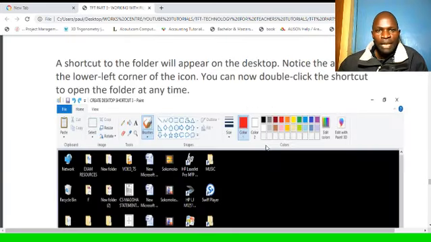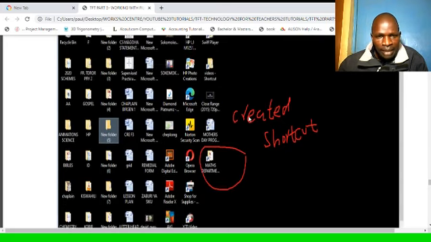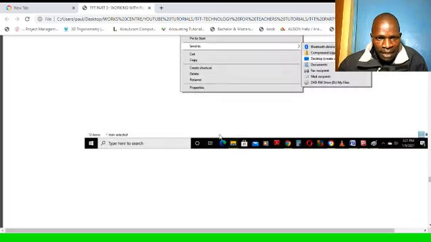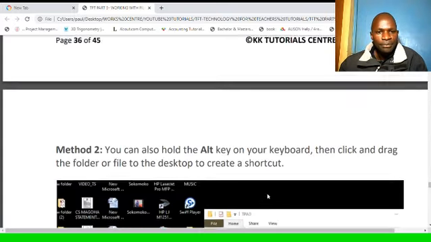This will create a desktop shortcut. A shortcut to the folder will appear on the desktop. Notice the arrow in the lower left corner of the icon. There will be an arrow to show you that it's a shortcut. You can now double click the shortcut to open the folder at any time. This is a snapshot of my desktop showing a shortcut created for a folder called Maths Department here. This one, I've created a shortcut. So that is method 1.